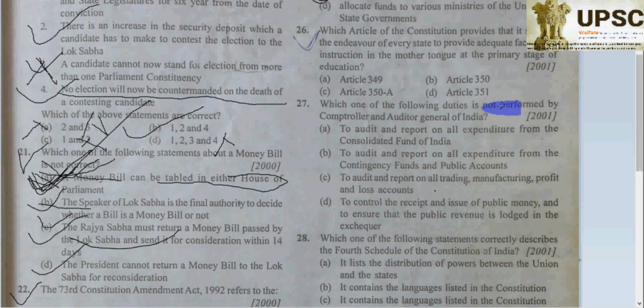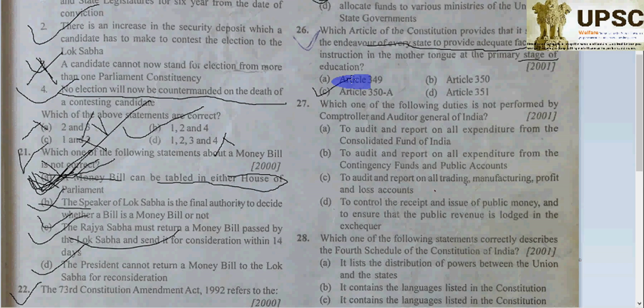Question 26. Which article of the Constitution provides that it shall be the endeavor of every state to provide adequate facilities for instruction in the mother tongue at the primary stage of education? No doubt, C will be the correct answer. Why? Article 350A.